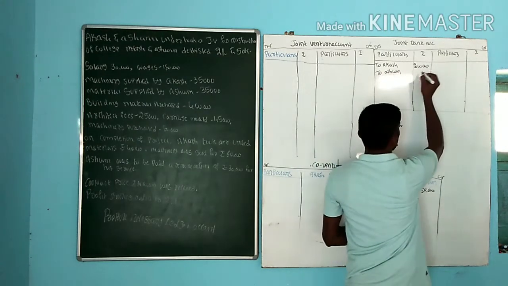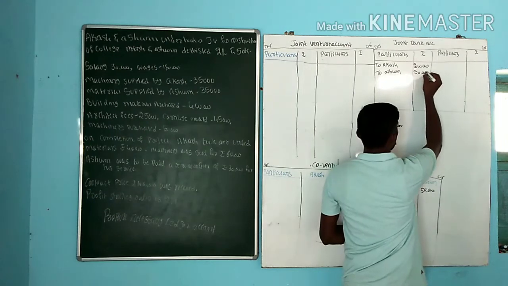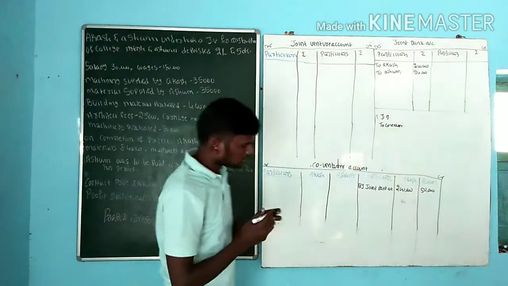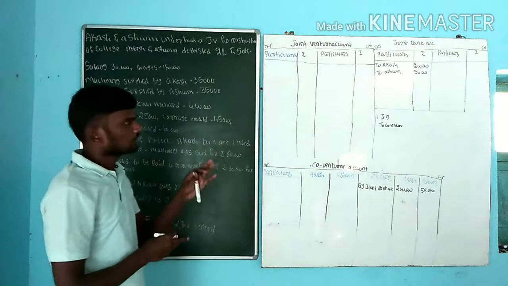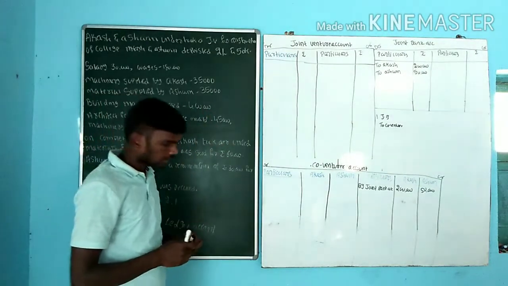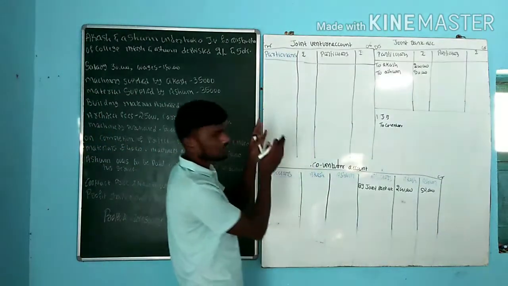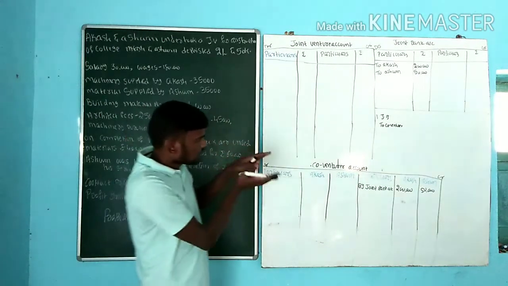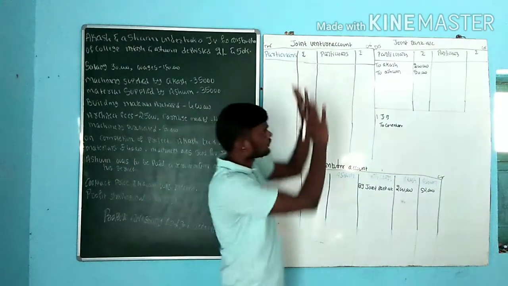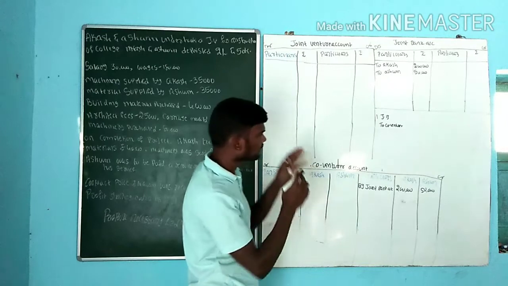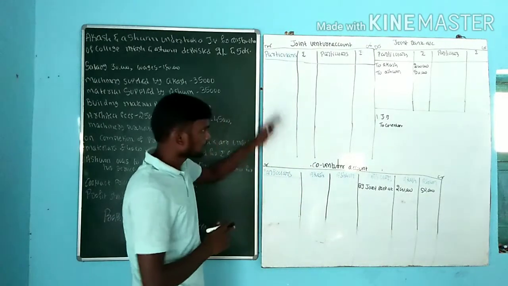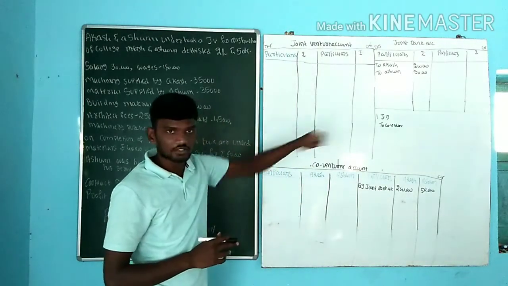How much did Ashwin invest? That is 50,000. If you follow this method, within 5 minutes we can finish the problem. Else, we need to prepare the joint venture account entirely, then the co-venture account separately, then the joint bank account separately. Instead of going for a separate account each time, prepare all the accounts at a time by using the journal entries.